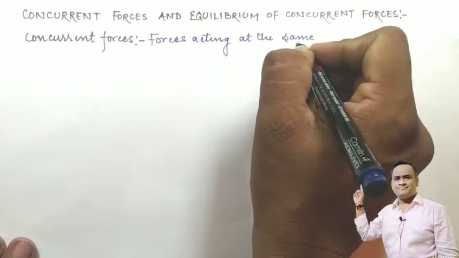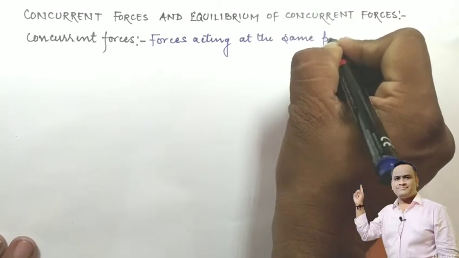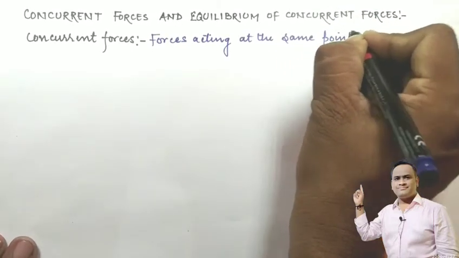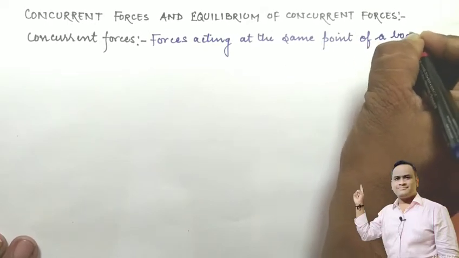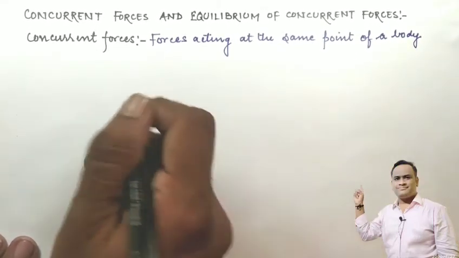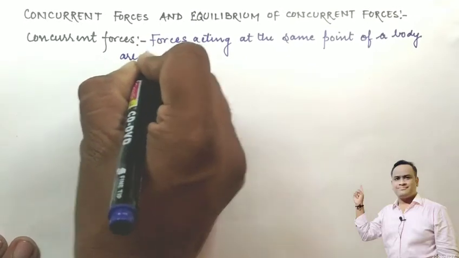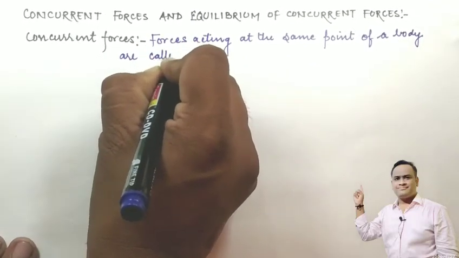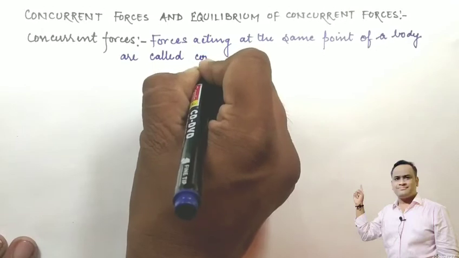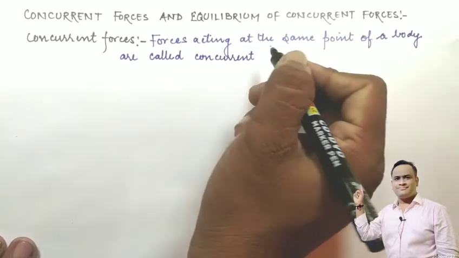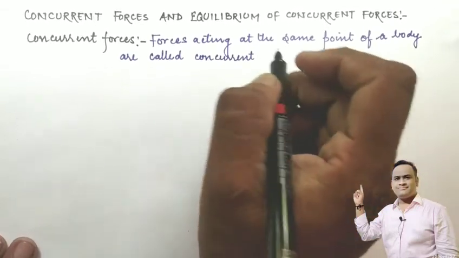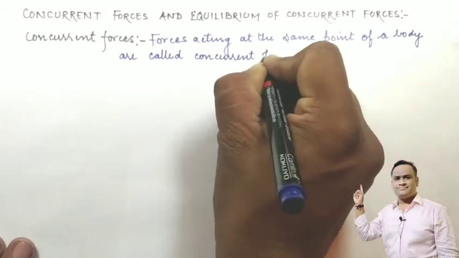Forces acting at the same point of a body are called concurrent forces. It means that the point of action of all the forces should be the same.